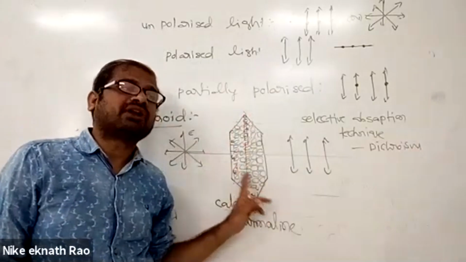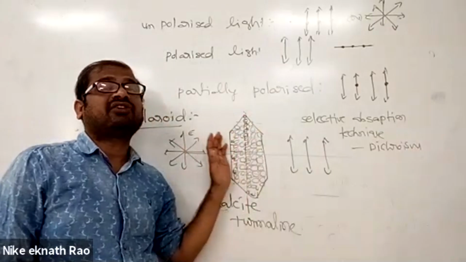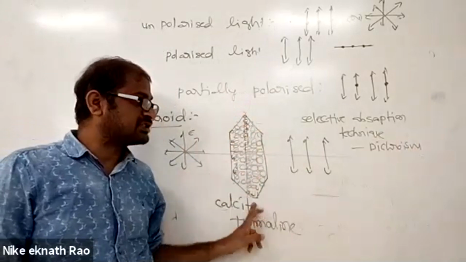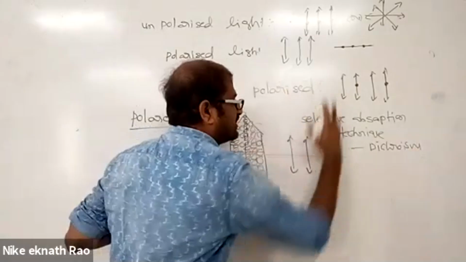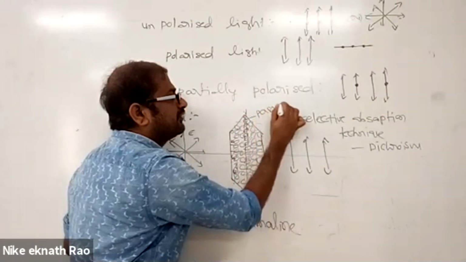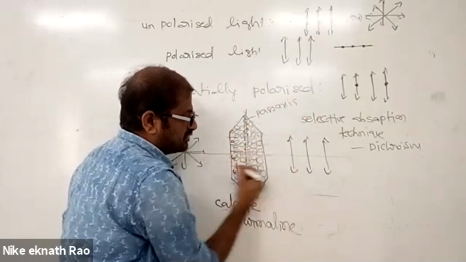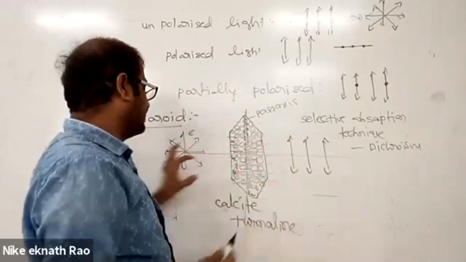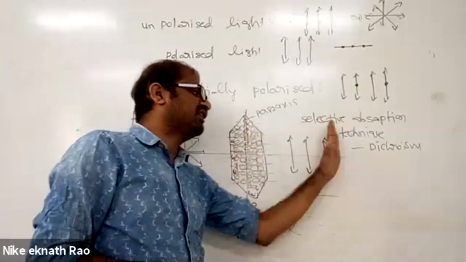So what happens when you send ordinary light through specially designed thin sheets of materials called polaroids? Depending on the arrangement of the molecules, electric field vectors are allowed in one particular direction. That direction of the polaroid is known as the pass axis of the polaroid. This direction is perpendicular to the alignment of molecules. Keep in mind, perpendicular to the alignment of molecules. All remaining directions of electric field vectors are completely blocked, absorbed. Only in one particular direction are electric field vectors allowed.